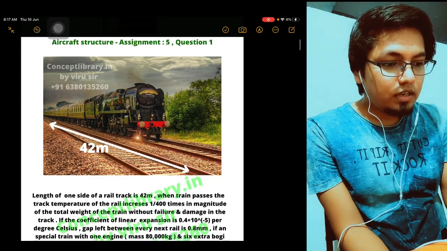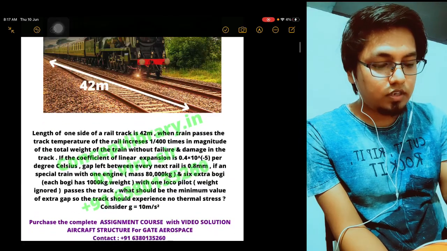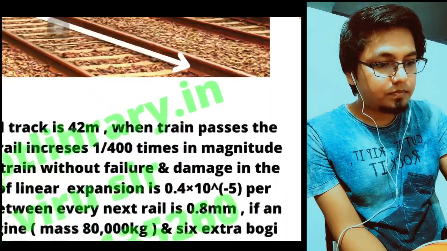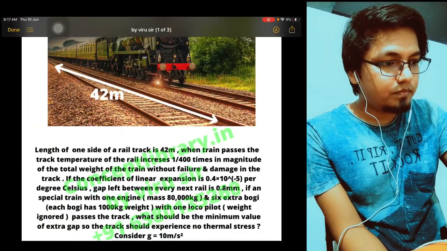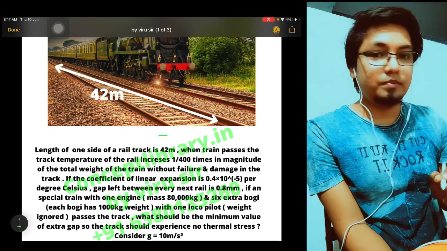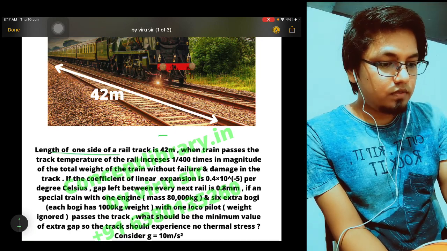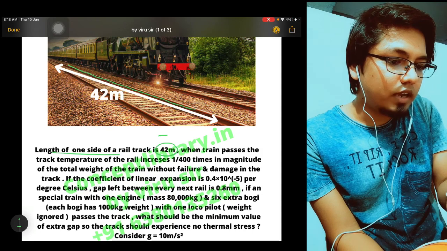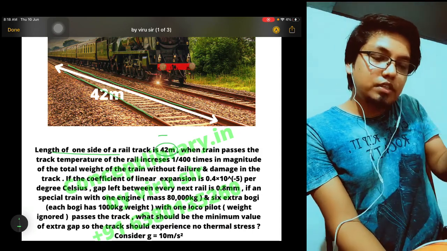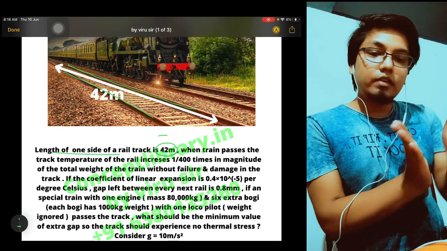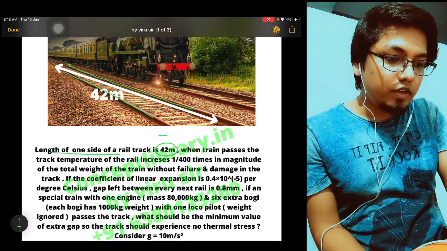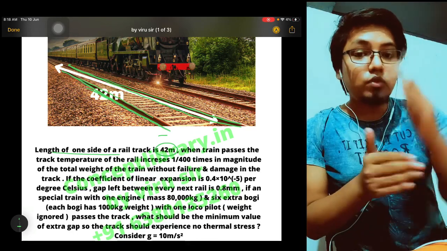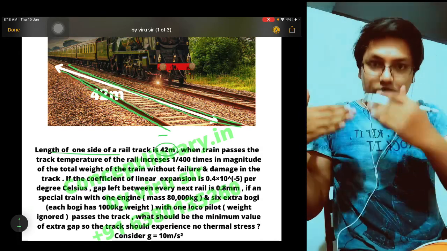I am taking the first question. See what is given. The length of one side of rail track is 42 meter. You can see in the diagram itself we have two tracks, one track and then a second track. In that we have one rail and the next rail. If you have to travel from one city to another city, a single rail is not there, so a lot of rails are there.